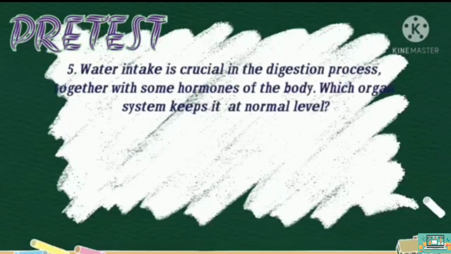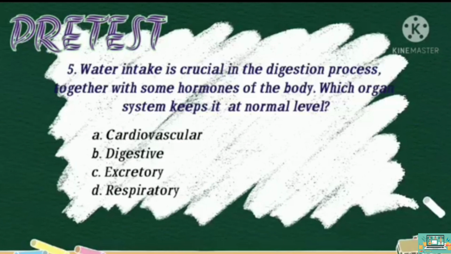And last, for number 5, water intake is crucial in the digestion process. Together with some hormones of the body, which organ system keeps it at normal level? Is it A. Cardiovascular, B. Digestive, C. Excretory, or D. Respiratory?